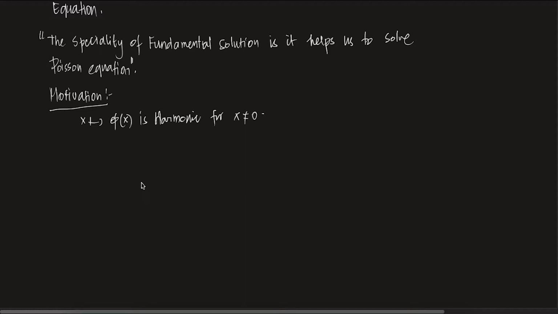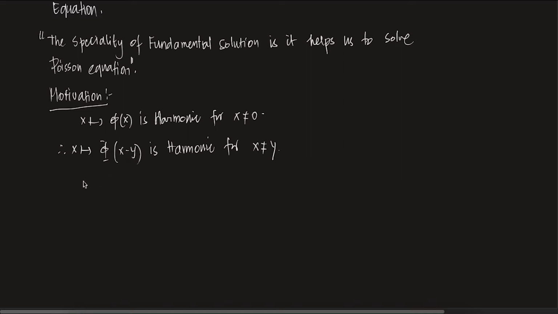If this happens, you just shift the origin to y. Here the origin is at 0, so you just shift it to y. Therefore, x going to phi of y minus x, or x minus y, is harmonic for x not equal to y. I can do this because harmonic functions are translation invariant, right? We talked about it earlier. Laplace equations are rotation and translation invariant. So if you translate the function, it is going to be harmonic.